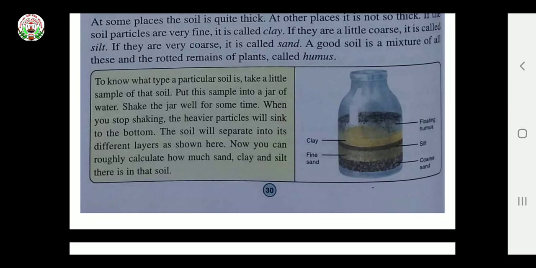To know what type a particular soil is, take a little sample of that soil, put this sample into a jar of water, and shake the jar well for some time. When you stop shaking, the heavier particles will sink to the bottom and the soil will separate into its different layers as shown here. Now you can roughly calculate how much sand, clay and silt there is in the soil.